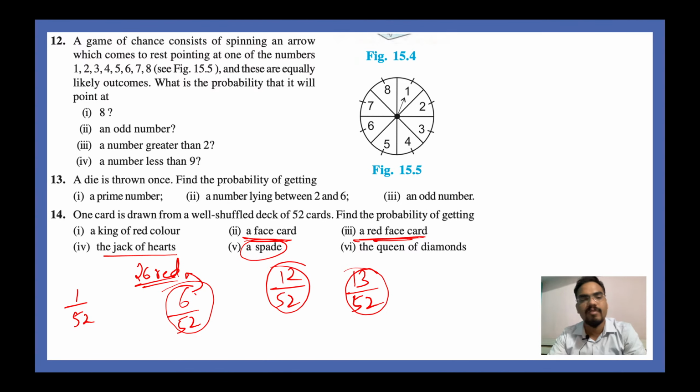These are pretty straightforward questions. The queen of diamonds, you have only one queen of diamonds, that is why your probability will be 1 divided by 52. Super cool, super duper cool.